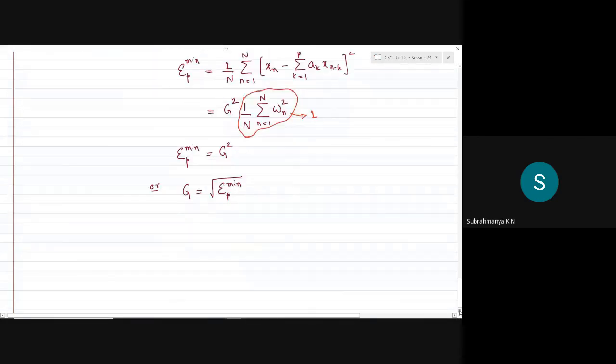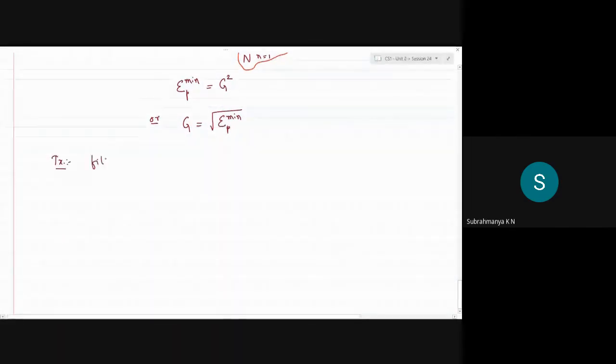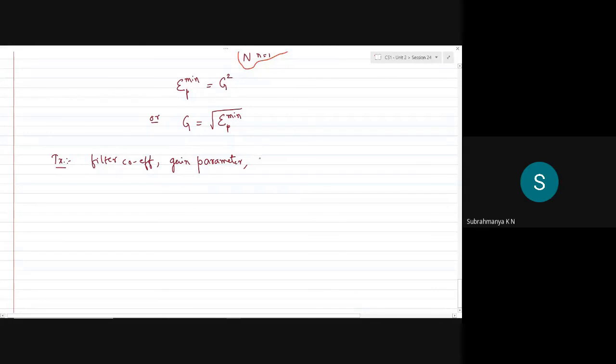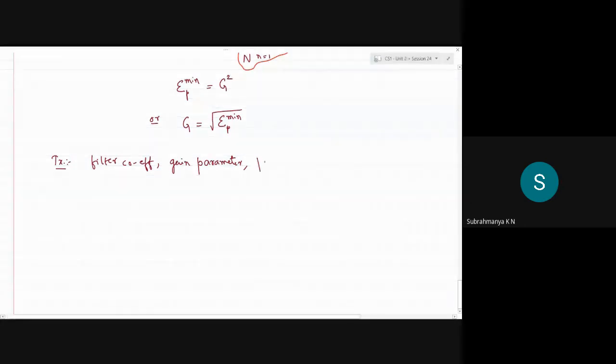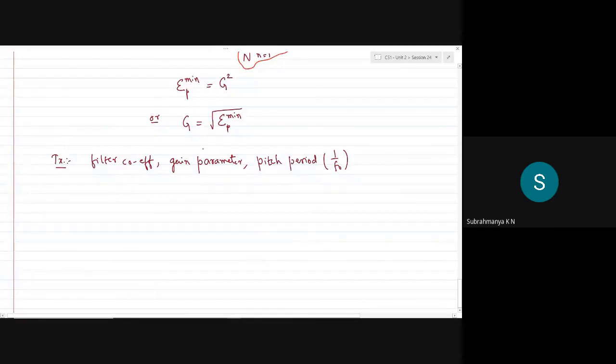So from the encoder, we are going to send the information of the filter coefficients, the gain parameter, and finally an estimation of the pitch period as well, which is 1 over f naught. All these can be calculated based on the previous equations.